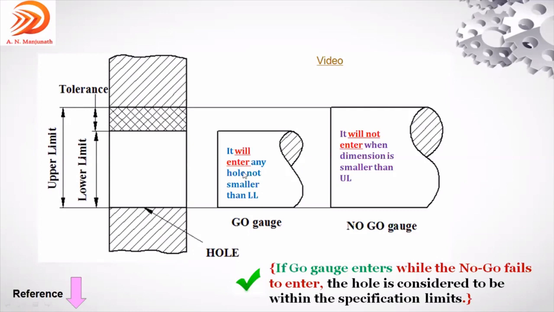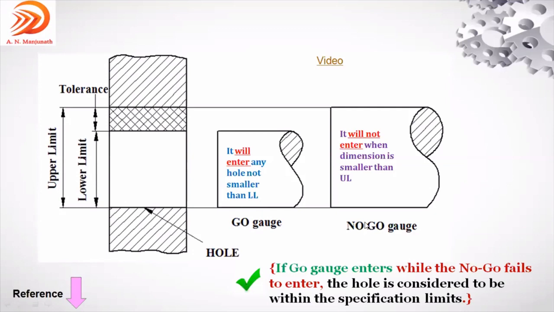See here, for your reference, I have written it in a sentence also: go gauge means it will enter any hole not smaller than the lower limit. See in the figure, it is mentioned lower limit. If it enters, acceptable, go gauge.